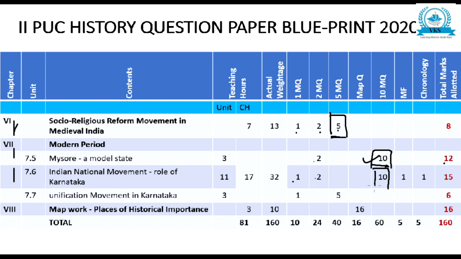7.6 Indian National Movement, teaching hours 11, then 1 mark 1 question, 2 mark 1 question, 10 mark 1 question. The 10 mark question will mostly be Gandhiji's question. A Gandhian era question will come as a 10 mark question. Match the following one, chronological order 1, total 15 marks.